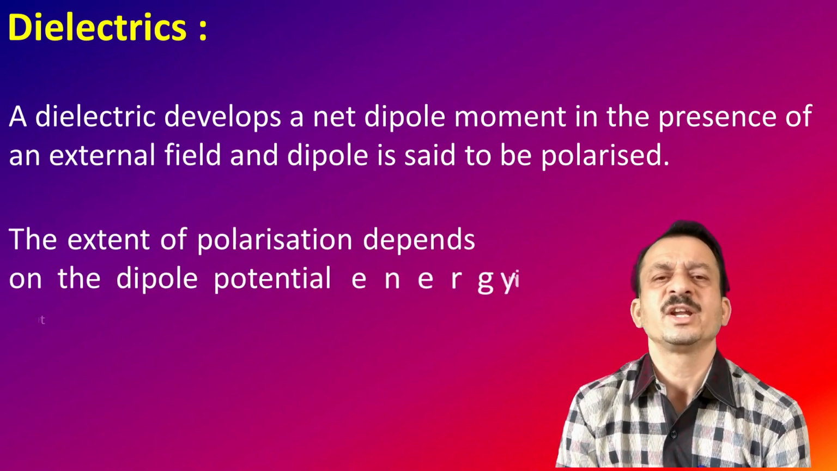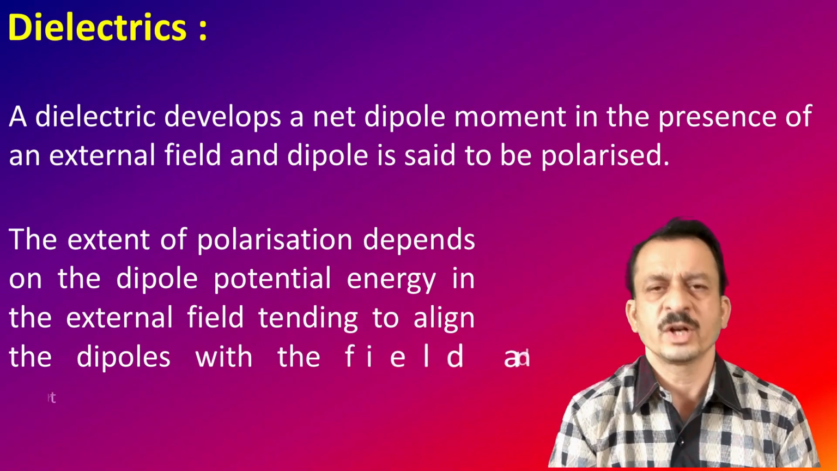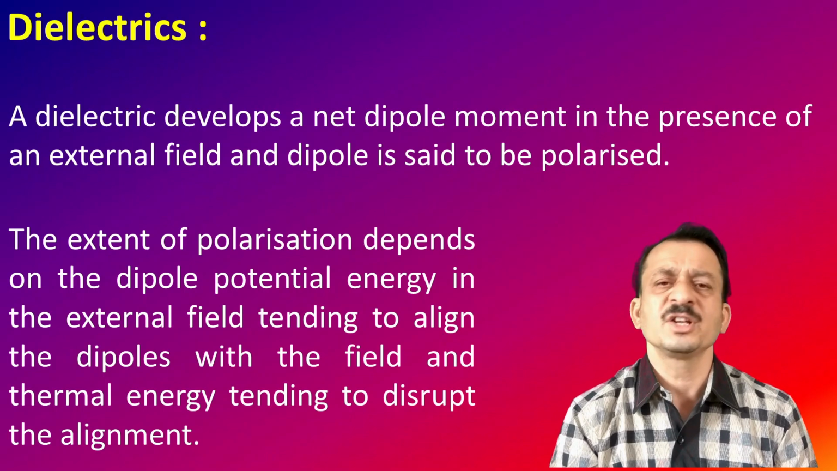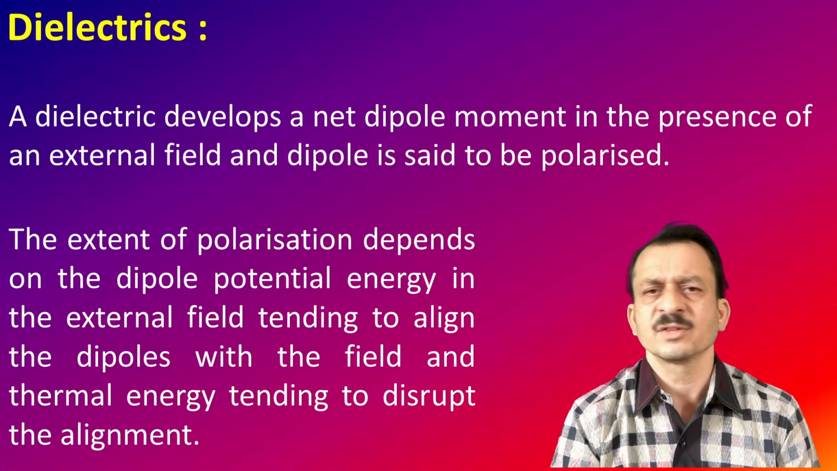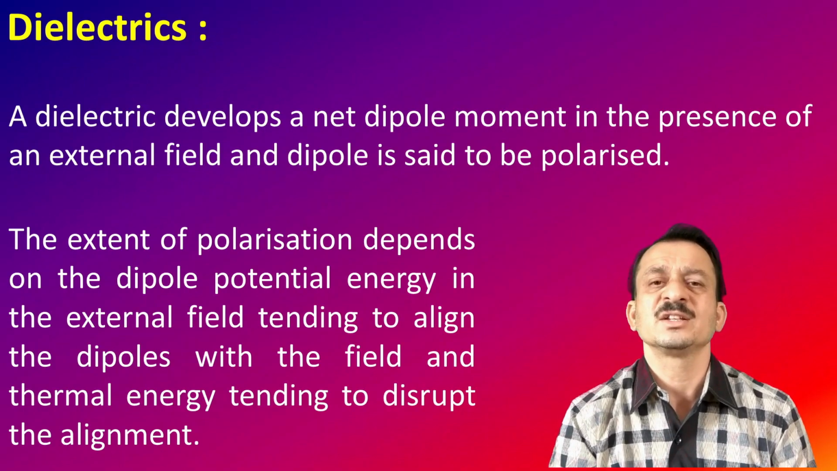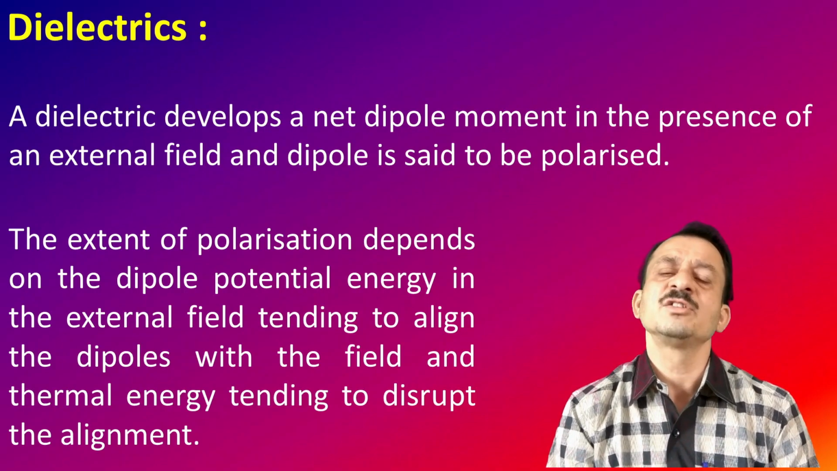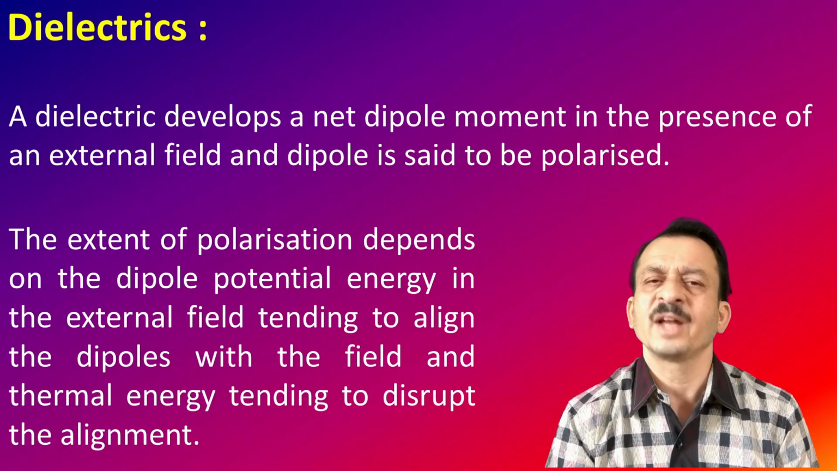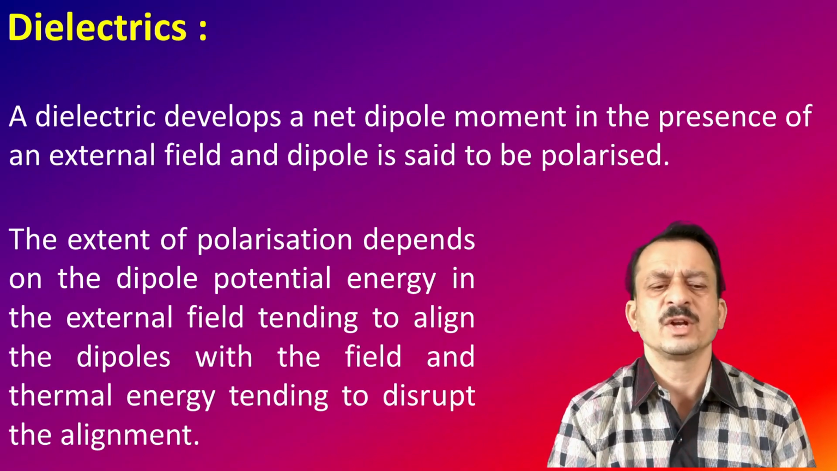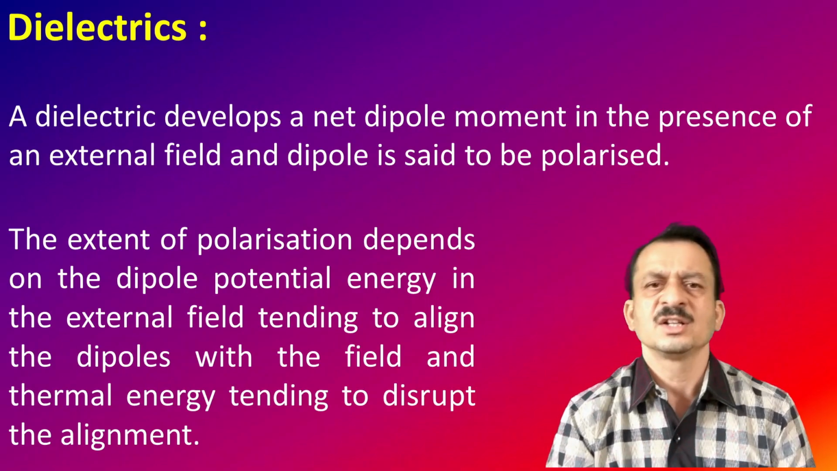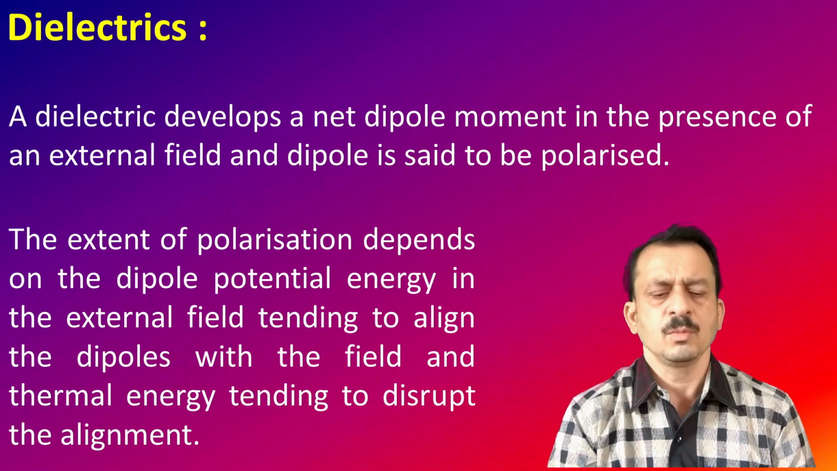The extent of polarization depends on two factors. What are those? One is the potential energy of the dipole, which tends to align the dipoles along the field direction. The other, opposing factor is the thermal energy, which tends to disrupt the alignment. So the polarization of a dielectric depends on two factors: the potential energy of the dipole, which aligns the dipoles along the field direction, and the thermal energy, which disrupts the alignment of the dipole moments.